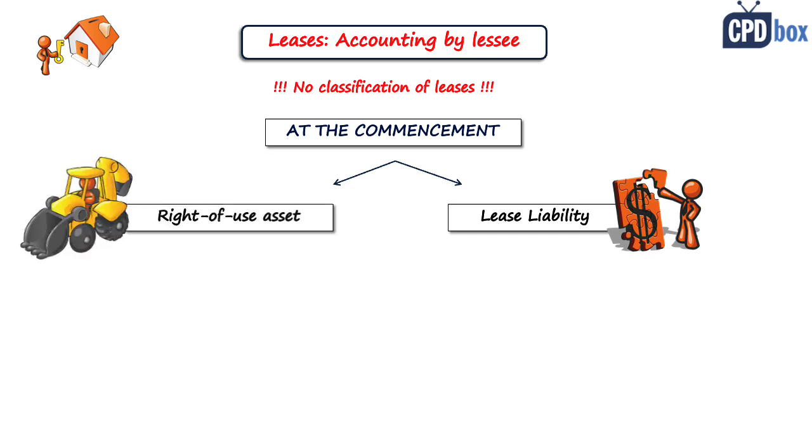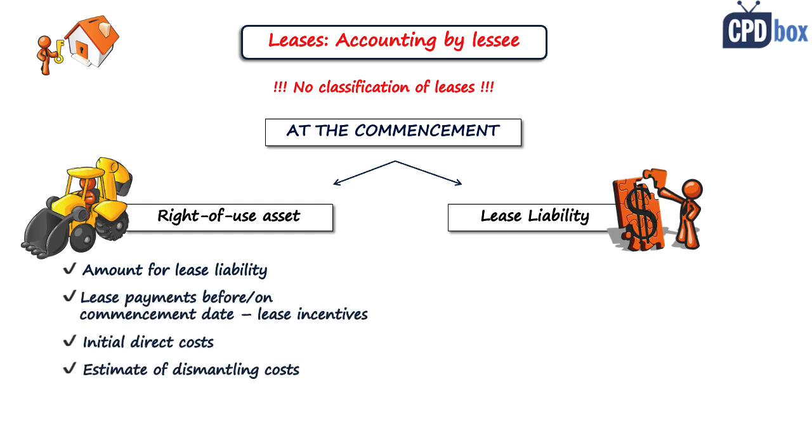The right-of-use asset shall be equal to the lease liability, and we'll show how to measure it in a minute. And then you should add a few other items that you can see here on the screen. So for example, I get lots of questions like what to do when we prepay the lease for 3 years and then we do not pay anything. Well, in this case, this prepayment is a lease payment before the commencement date of the lease, and it forms a right-of-use asset, so you would have close to zero lease liability.